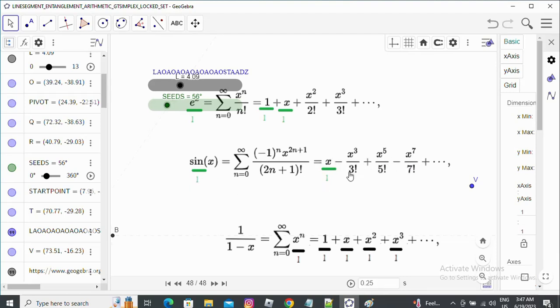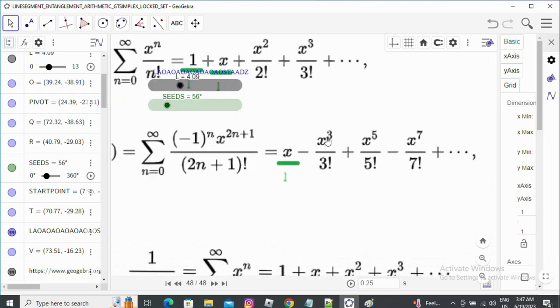Here also, factorial 3 is 3 into 2 into 1, and in the numerator we have x into x into x, so we can consider x by 3 into x by 2 into x by 1. Whatever the value of x, that is the length of some line segment of a triangle, and 3 into L is the line segment of a triangle.